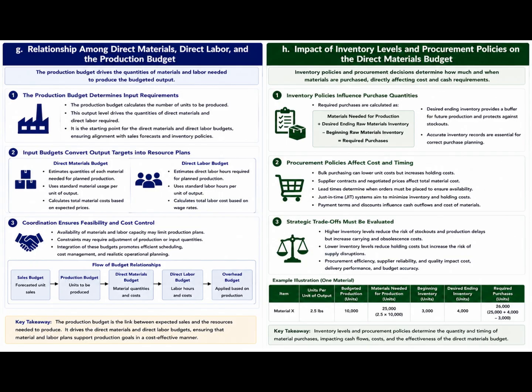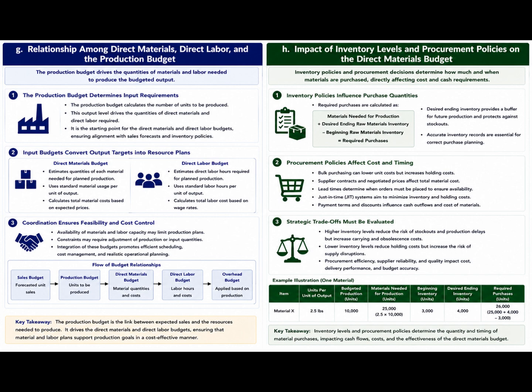H. Impact of inventory levels and procurement policies on the direct materials budget. Inventory policies influence purchase quantities. Desired ending raw materials inventory ensures sufficient supply for future production and protects against stockouts. Required purchases equal materials needed for production plus desired ending inventory minus beginning inventory.